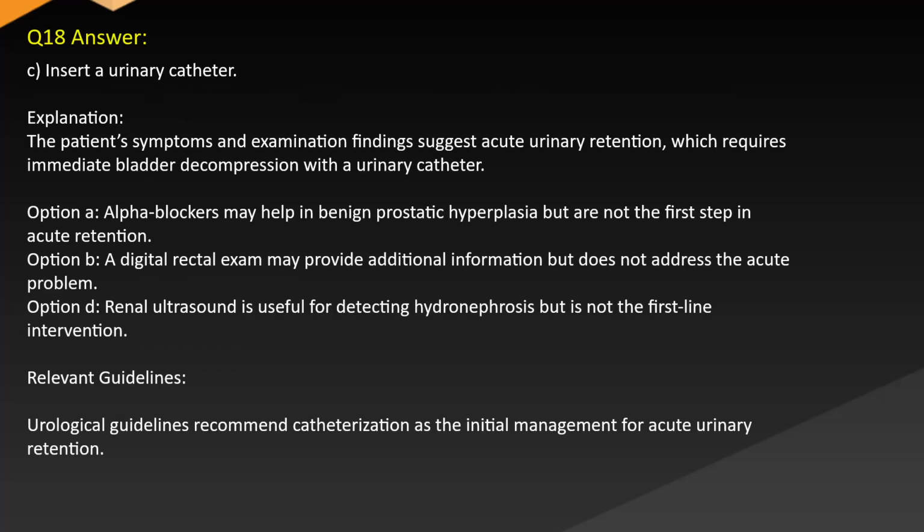Answer: C. Insert a urinary catheter. Explanation: the patient's symptoms and examination findings suggest acute urinary retention, which requires immediate bladder decompression with a urinary catheter. Option A. Alpha blockers may help in benign prostatic hyperplasia but are not the first step in acute retention. Option B. Digital rectal exam may provide additional information but does not address the acute problem. Option D. Renal ultrasound is useful for detecting hydronephrosis but is not the first-line intervention. Relevant guidelines. Urological guidelines recommend catheterization as the initial management for acute urinary retention.